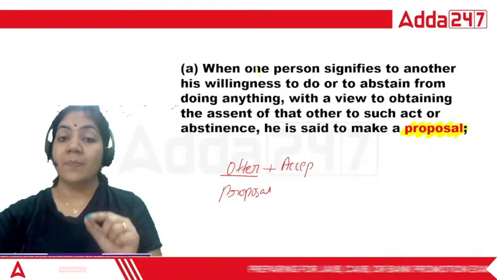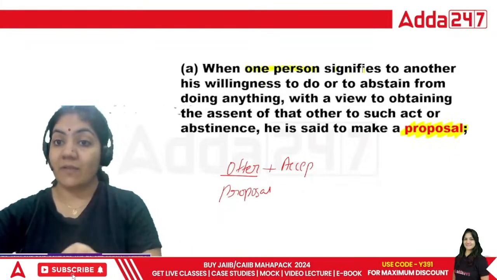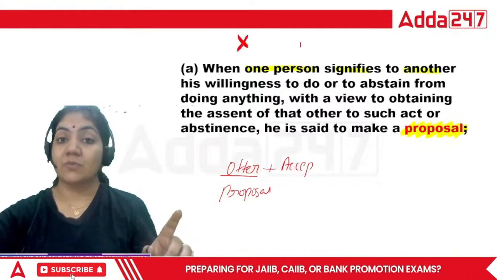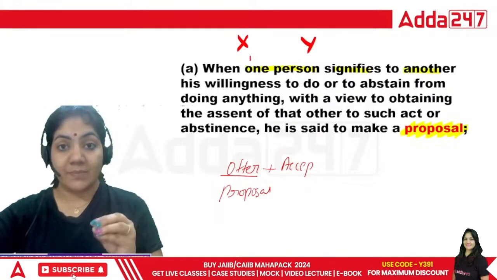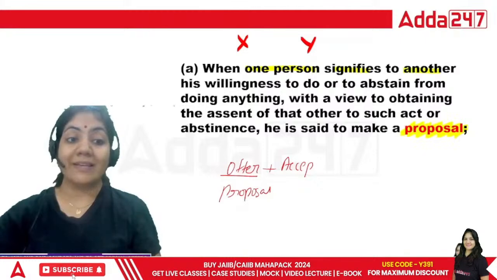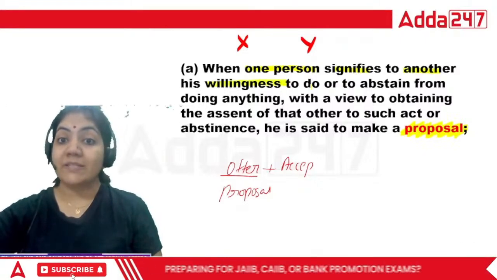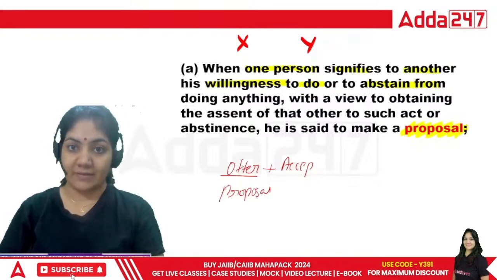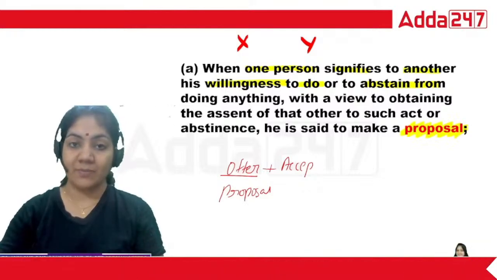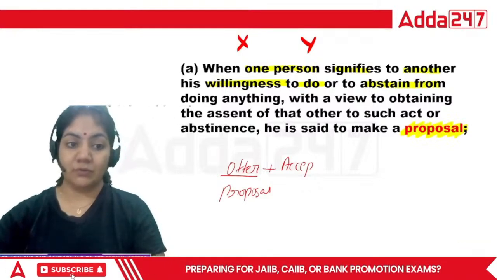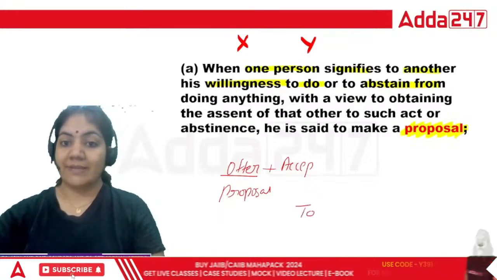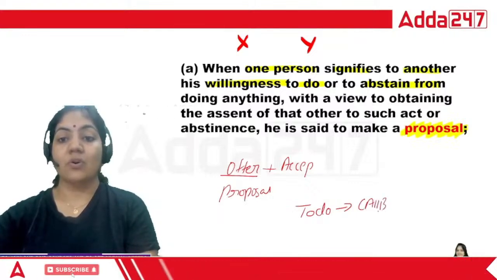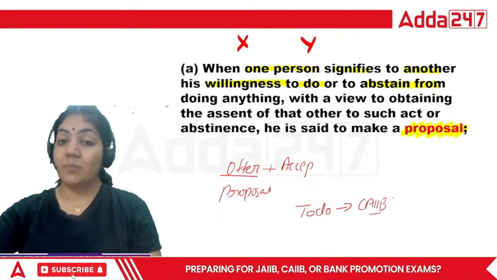So what is offer? When one person signifies to another, it means in the offer there must be two persons. Suppose X and Y are two persons. So one person signifies to another his willingness to do and to abstain from doing. To do means positive act and abstain means not. Just like the example of CIB selection batch, you want to purchase it. So that is a positive act.